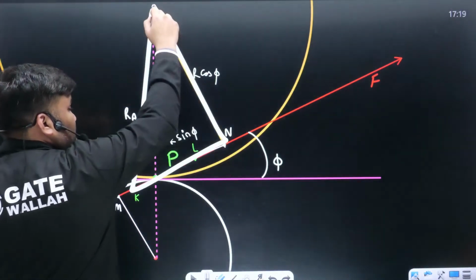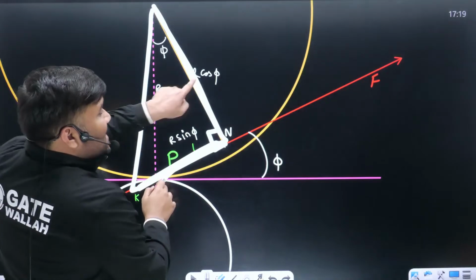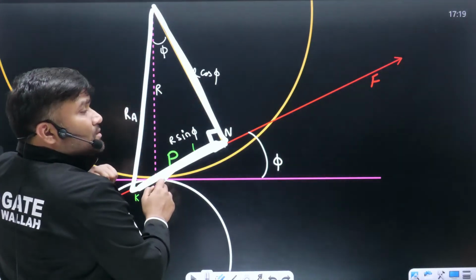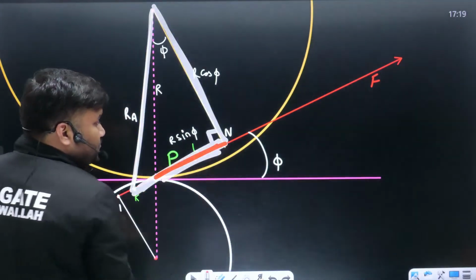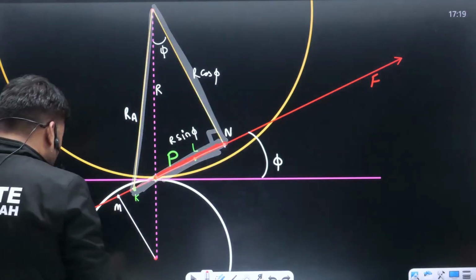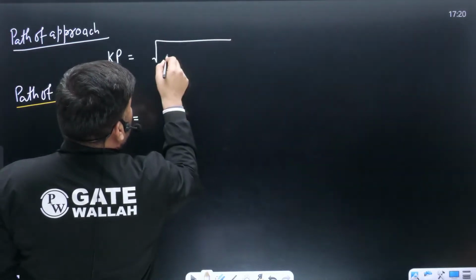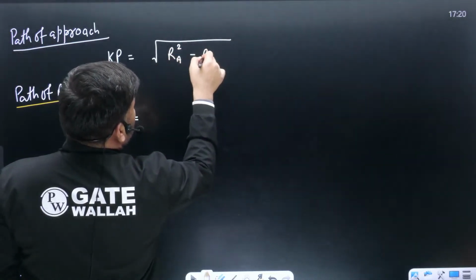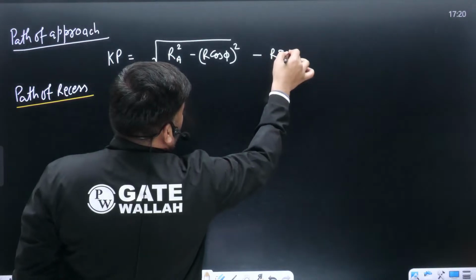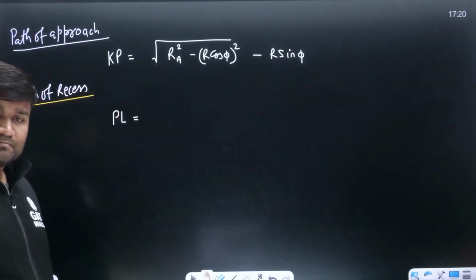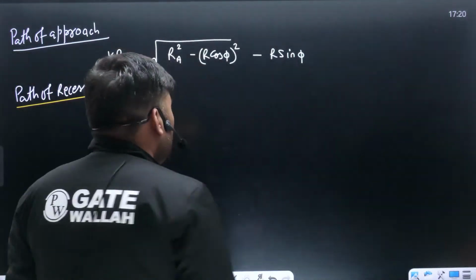Look at this triangle. It is a right angle triangle, right? So this value can be written as the square root of RA square minus R cos phi whole square. You have got this value, and from this value subtract this small value R sin phi. You will get the value of KP. So KP can be written as, here is the formula, under root RA square minus R cos phi square, minus R sin phi. That's it. Clear? Some people have already got the answer.